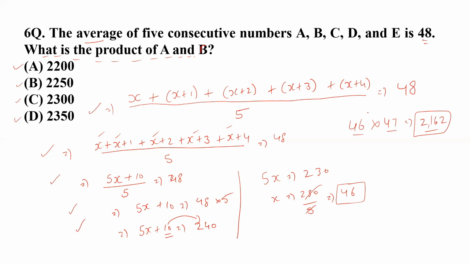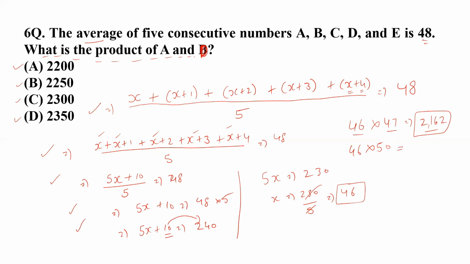If I multiply 46 by 48, that is not close to any option. By 49, that again is not close to any of the options. Okay, so if I multiply this by 50, that means here should have been D. So if we are multiplying 46 by 50, what is 50? 50 is x plus 4, that is 46 plus 4.